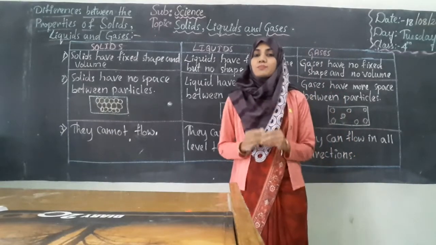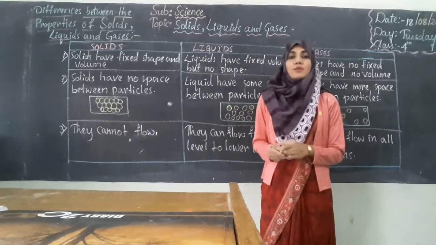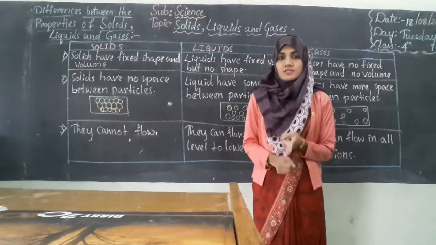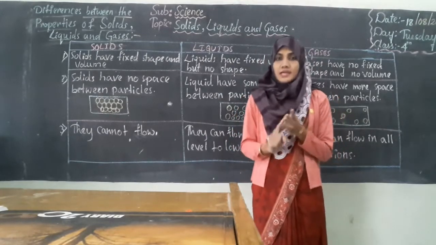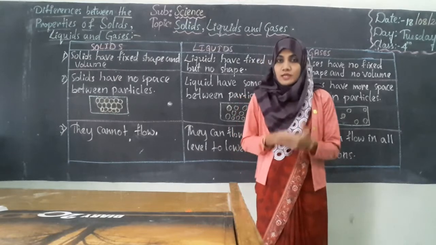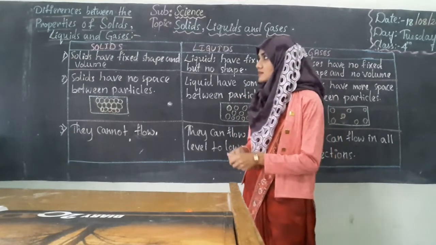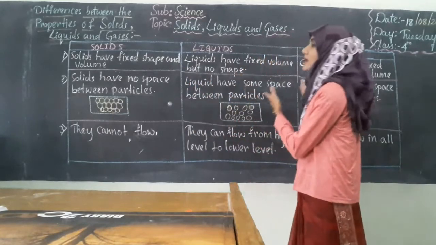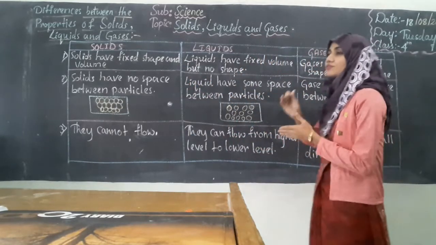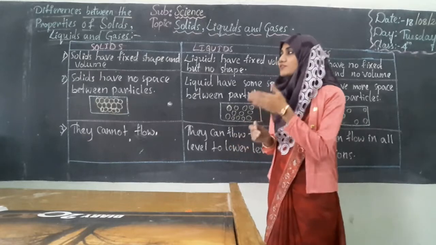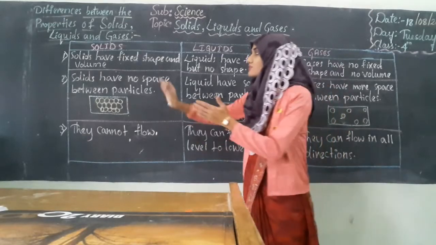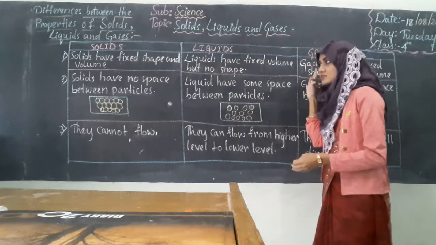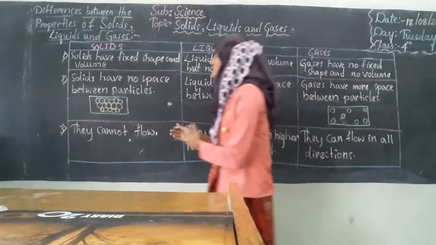Students, in the previous section we learned about the properties of solids, the properties of liquids and the properties of gases one by one. Today we shall discuss the differences between solids, liquids and gases. So we will compare and differentiate, and we will see what the differences are between solids, liquids and gases. Let's see the first difference.